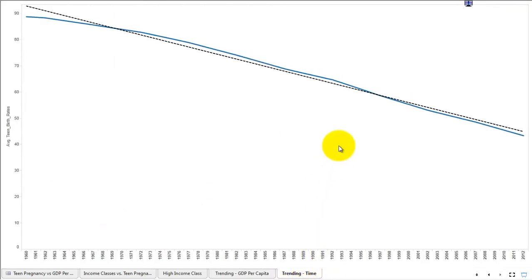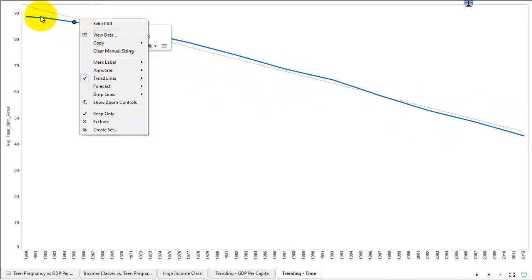Is it just time? Is it just social values changing globally over time, where women's rights and especially adolescent female rights are changing over time? So what I've done is plotted the average teen birth rate over time across all the countries, and what you'll see here is a downward trend. This black line represents the trend, and already based off the eye test, it is a pretty strong trend.